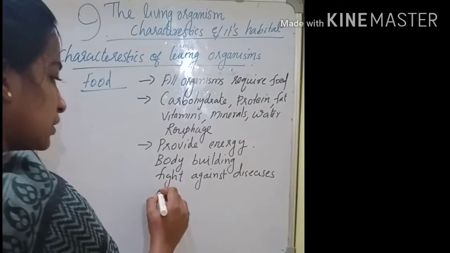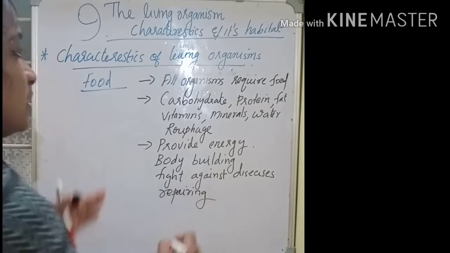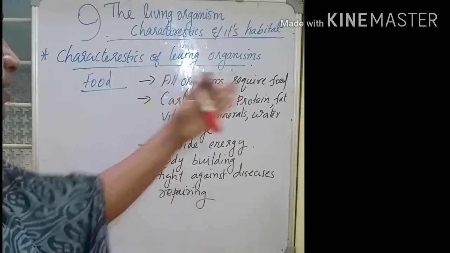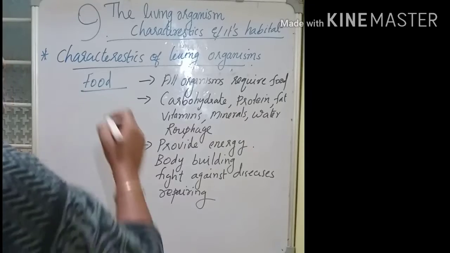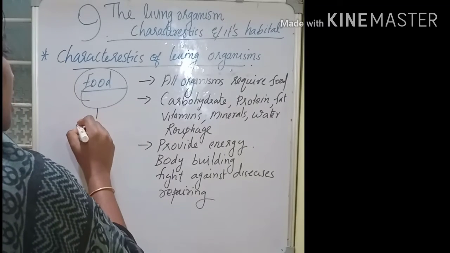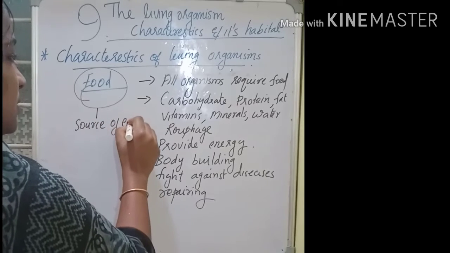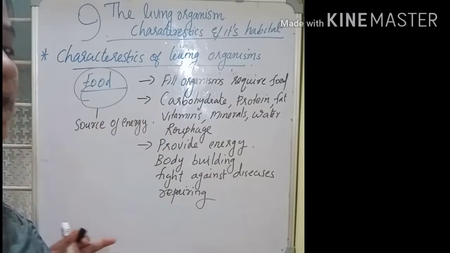For repairing we require these nutrients. For getting these nutrients we have to consume food. So food is the source of energy.